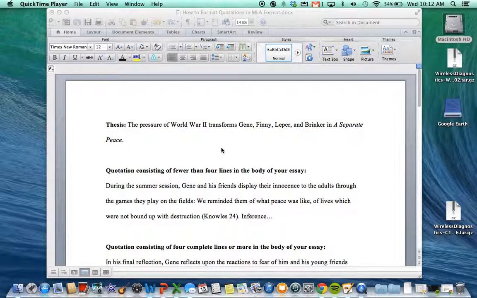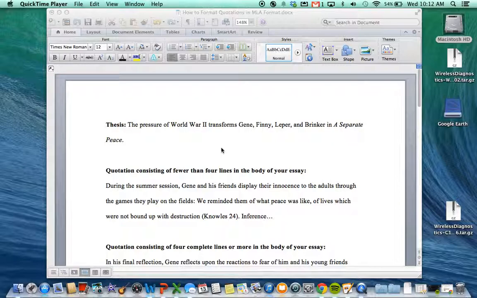This is a brief tutorial on how to format quotations in MLA format in an analytical essay using prose sources. Just a quick note, there are a lot of different nuances to quoting sources in an essay, and this only goes over the most frequent examples, but I think it can be helpful, especially for students learning to write a